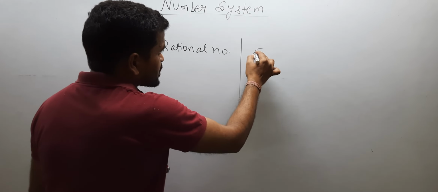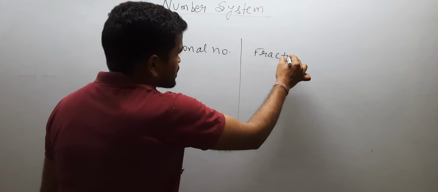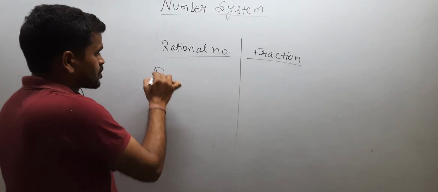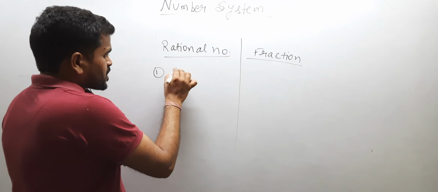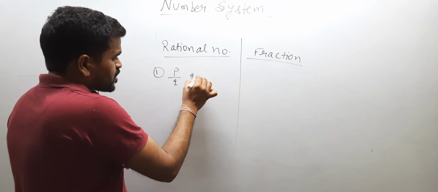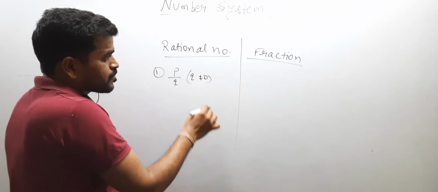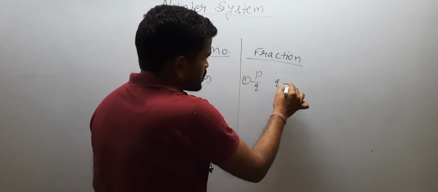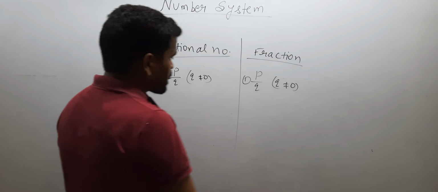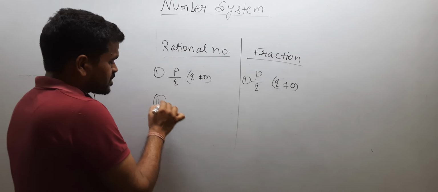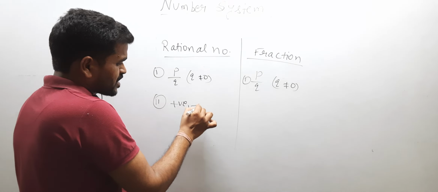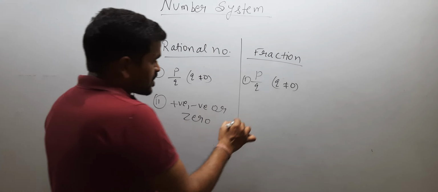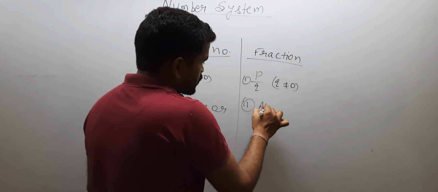This is the rational number, and this is the fraction. One thing is common: both are represented in the form of p upon q, but q does not equal 0. Second, rational number can be positive, negative, or 0, and fraction is always positive.